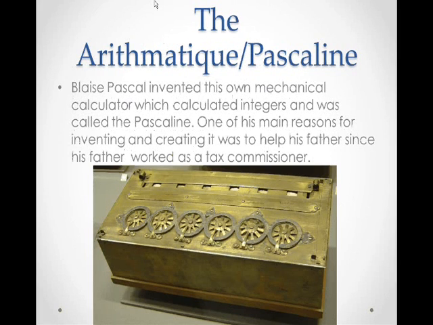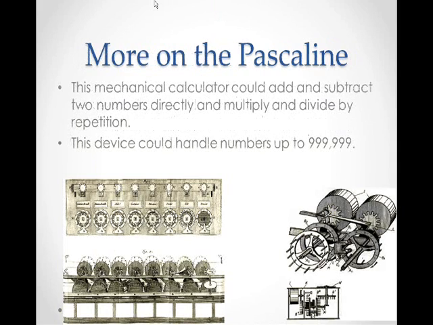The Arithmetique, or the Pascalian. Blaise Pascal invented his own mathematical calculator, which calculated integers and was called the Pascalian. One of his main reasons for inventing and creating it was to help his father, since he worked as a tax commissioner. Pascal went through 50 prototypes before presenting his first machine to the public.